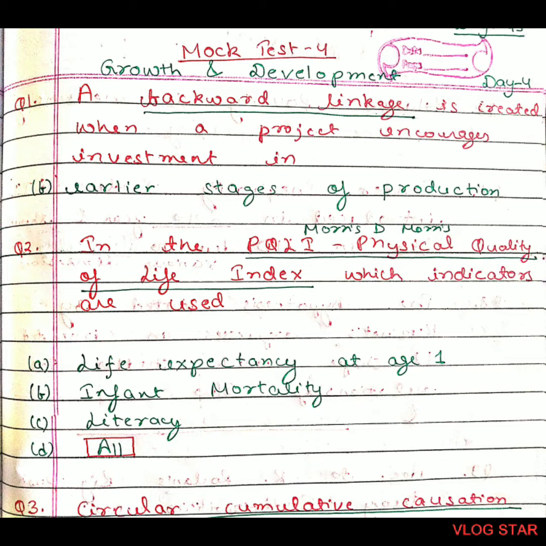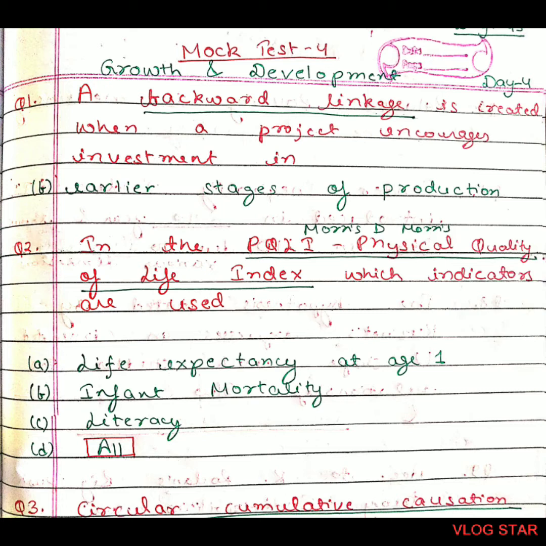Question 1. A backward linkage is created when a project encourages investment in earlier stages of production. Earlier, you have to remember, because we are going backward. Question number 2. In the PQLI index, which indicators are used? All of these. First one, life expectancy at the age of 1, infant mortality. Third one, literacy.